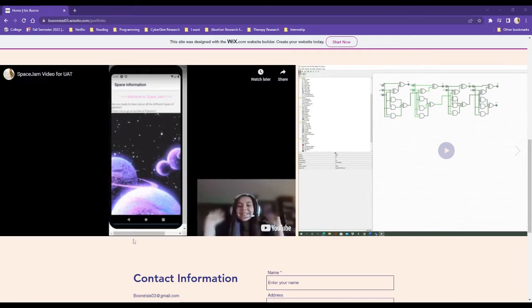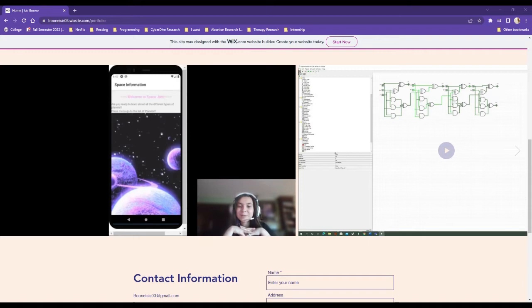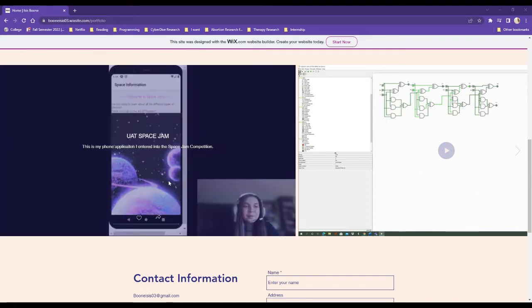So right here you can see that this is an interactive mobile application that I've made in React Native. It's called Space Jam, and I did it all in React Native, which is based off of JavaScript, which is one of the first languages you will learn when you come to UAT. And this was for one of the competitions, and it was a child-based game to learn about all the different planets we have in our solar system.